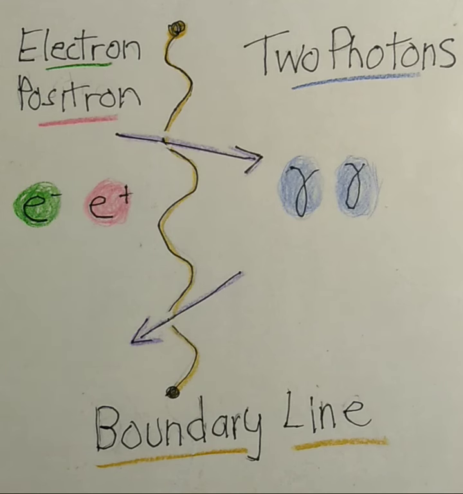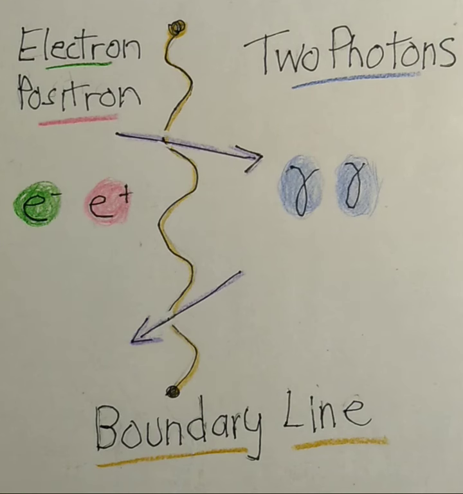Someone could say the boundary line is a moment in time when the matter transitions, but there is no time on the other side. Then in reverse, how can photons outside of space and time create matter in space-time? We also know that matter cannot go the speed of light, because to do so would require an infinite amount of energy. But when an electron and positron that are matter annihilate, somehow the mass that's turned to energy has crossed that boundary line. How do two quantum particles, the electron and positron, go beyond an infinite amount of energy barrier to get to photons?